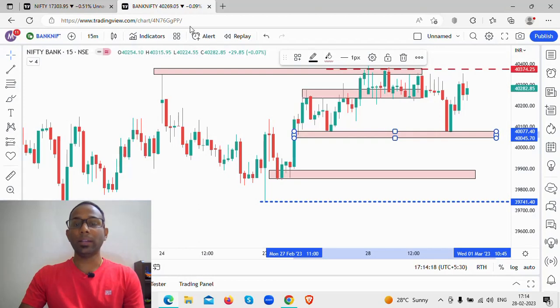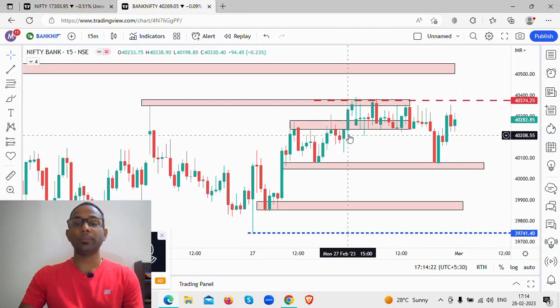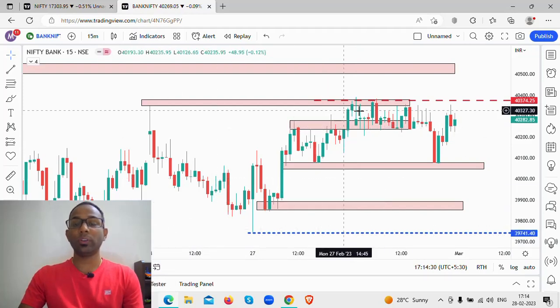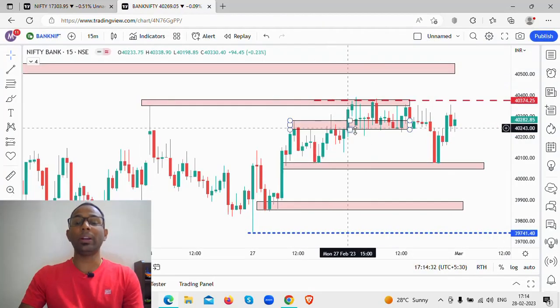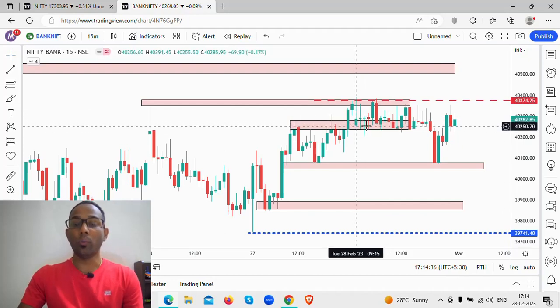What happened on Bank Nifty? On Bank Nifty, we had marked these levels, and the price opened exactly around this support level. We had mentioned this is a support level, so just because there was a gap down, you are not going to immediately go and take a short position. If you had done that, you would have been trapped. So it opened a gap down and bounced off this support level.